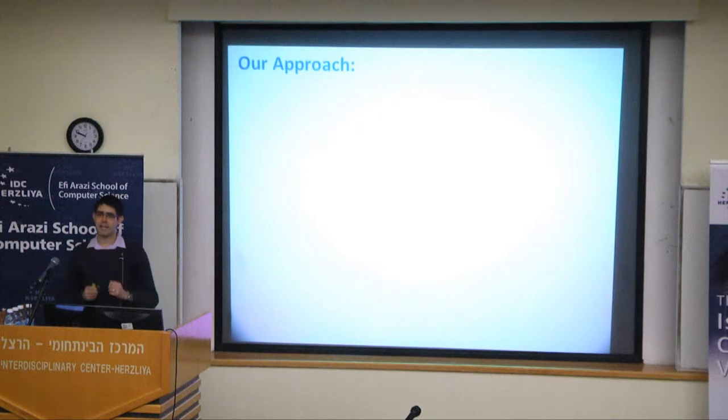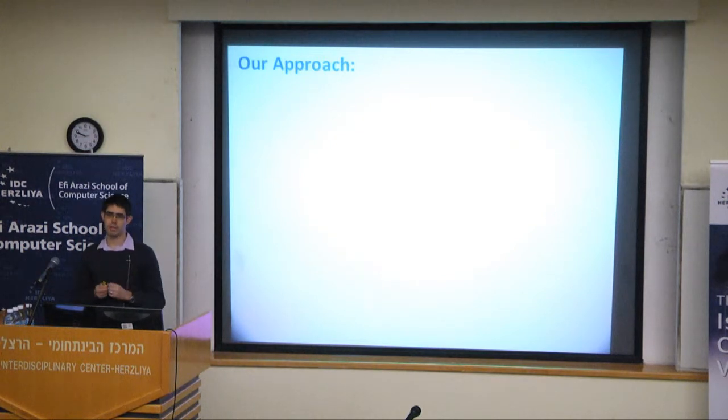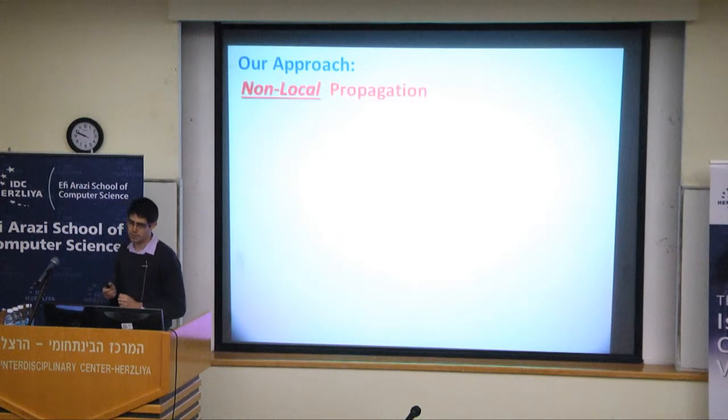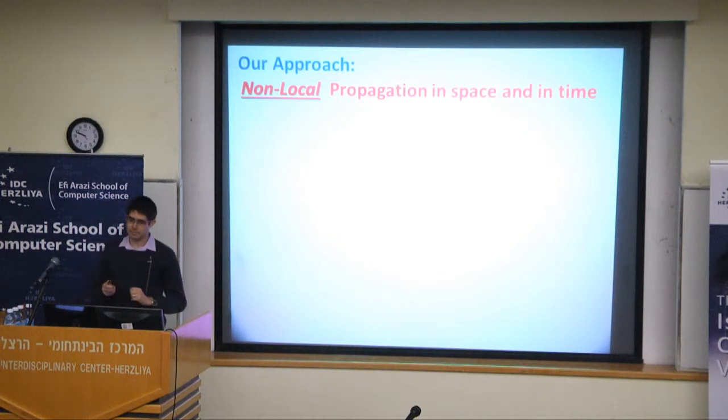So let me first give you a high-level overview of our approach. Our approach is also graph-based. However, unlike all the previous methods where the information was propagated only locally in time, our propagation is highly non-local. And the non-locality is both in space and in time. So what do I mean by that? What do I mean by non-local?